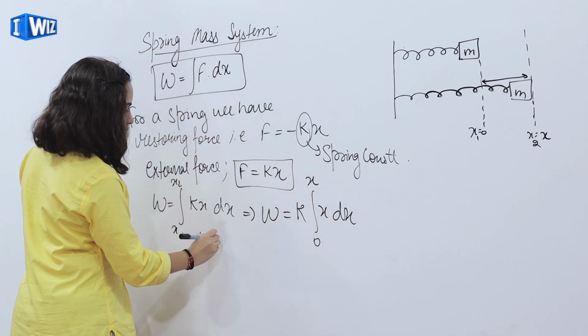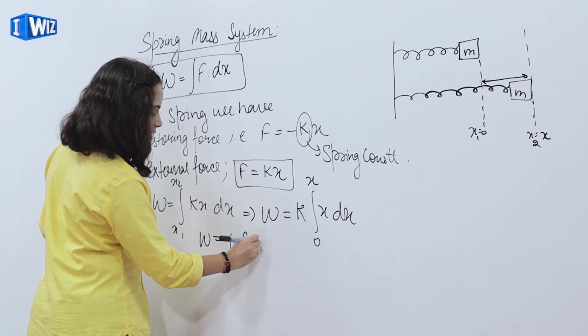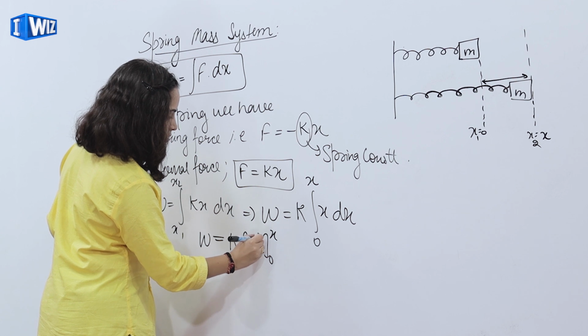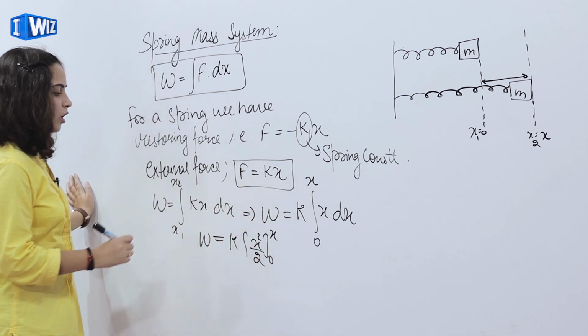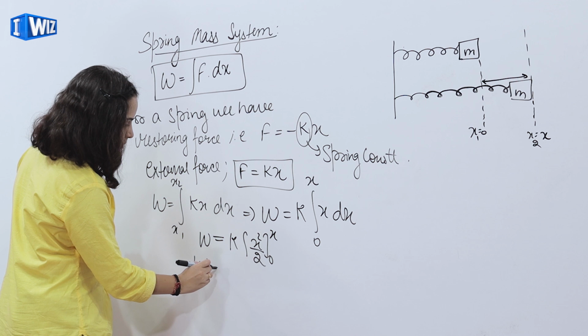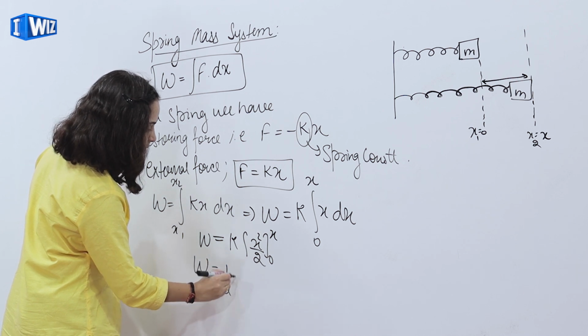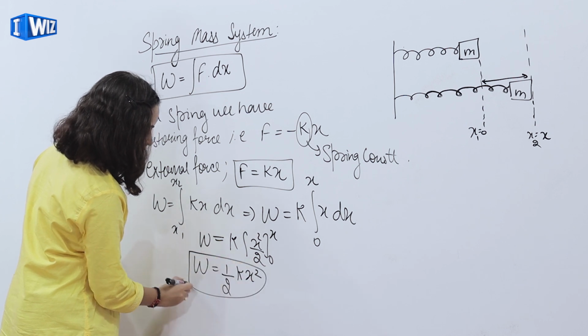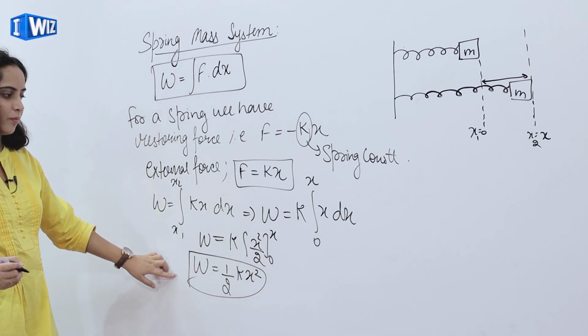So the work done is equal to k times x square by 2, from 0 to x. So my work done is given by half k x square. So this is the work done.